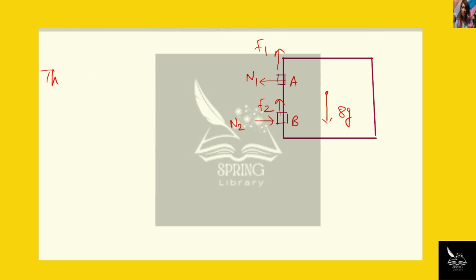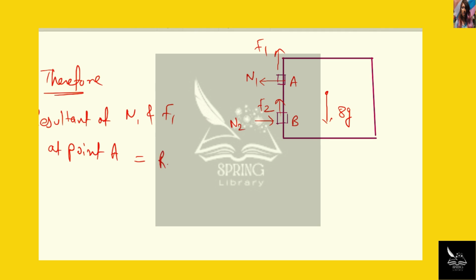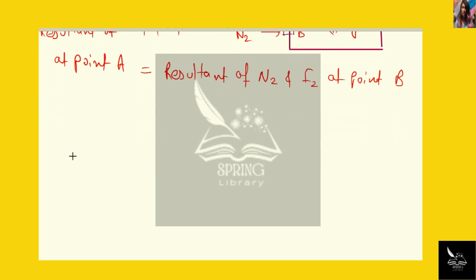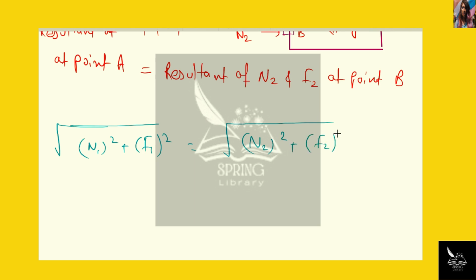So therefore, the resultant of N1 and F1 at point A will be equal to the resultant of forces N2 and F2 at point B. Equating these, this is under root of N1 square plus F1 square, and this will be under root of N2 square plus F2 square. Let this be our equation 1.